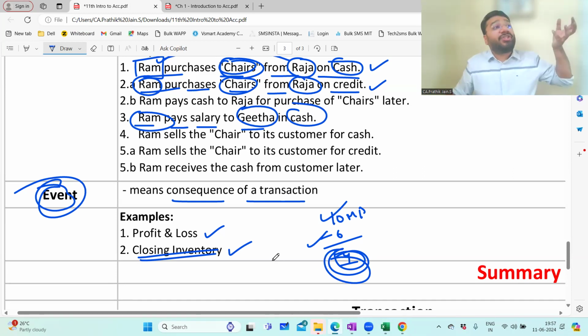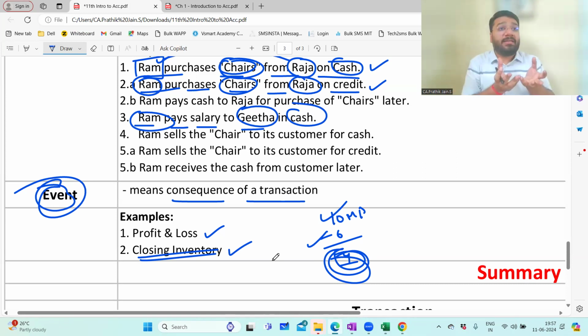So when you do a transaction or multiple transactions put together, it will give you a result of something. That result is called an event. So you should be able to identify in a business what is a transaction and what is an event. For a transaction, a different rule. For an event, there's a different rule of accounting. So the first step is what? Identification of a business, financial transaction and event.